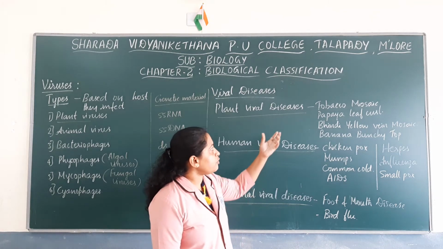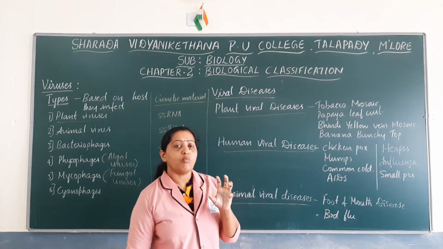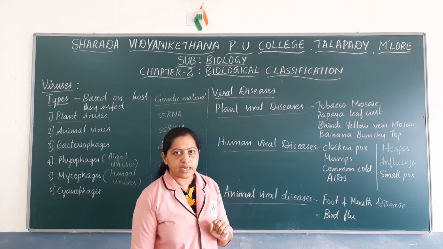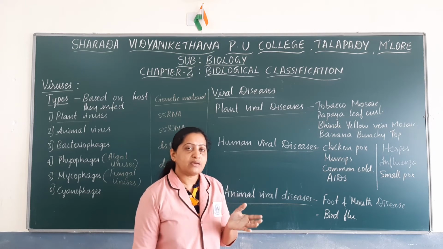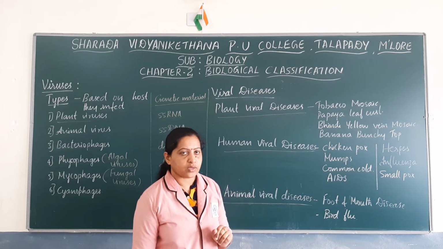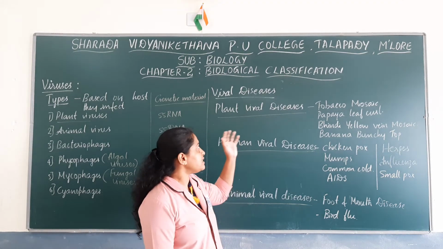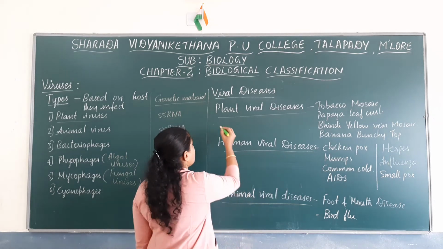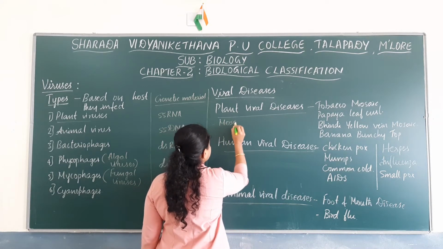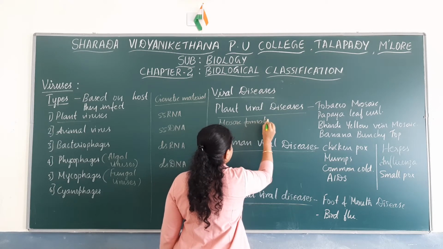In some diseases like tobacco mosaic, a mosaic pattern is formed on the leaves or various parts of the plant. Note down some of the symptoms of plant viral diseases: mosaic formation in plant parts like leaves.